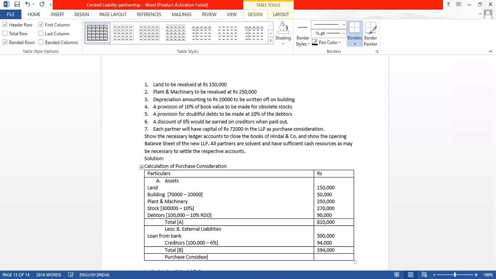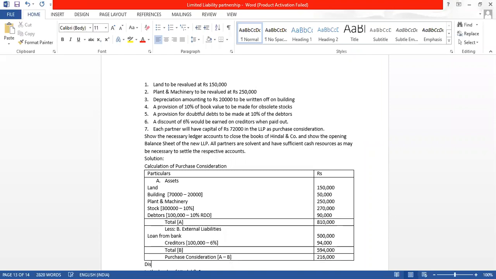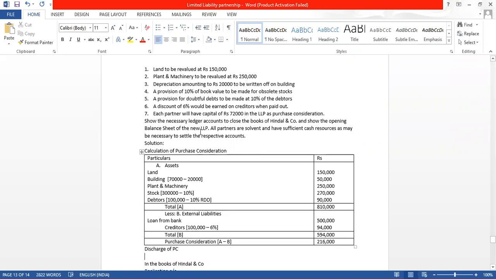Purchase consideration is A minus B. A minus B, how much are we getting? 8 lakh 10 minus 5 lakh 94, we get 2 lakh 16,000. Now they have already given the discharge of PC in the question. Discharge of PC is given in the question that each of the partner will get a capital of 72,000.